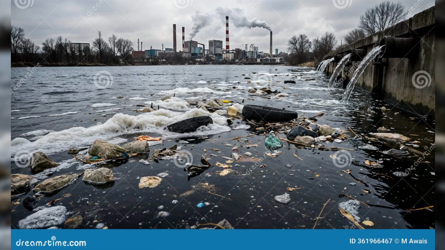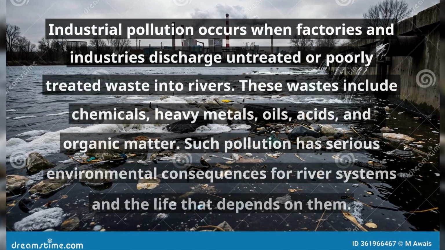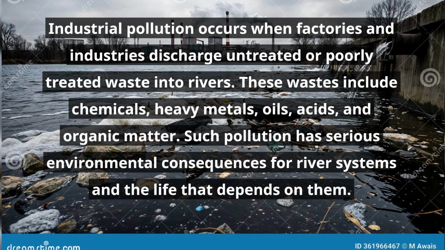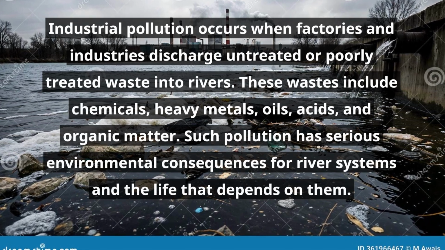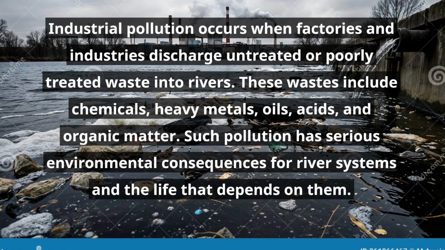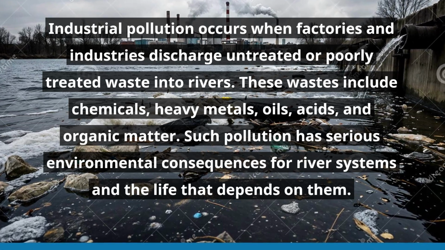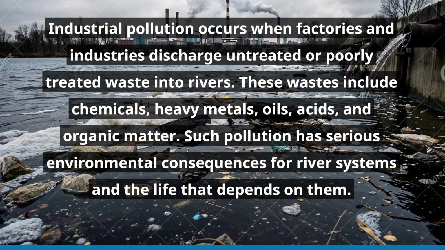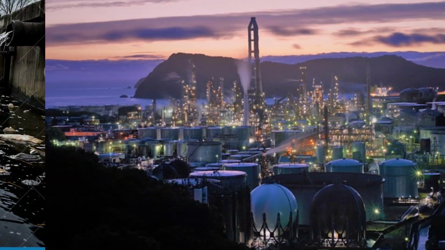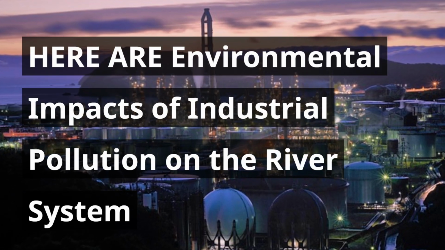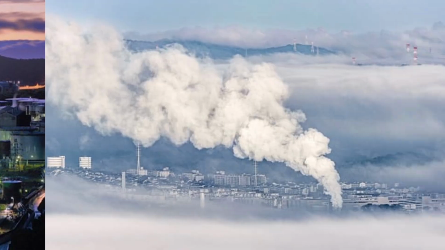Industrial pollution occurs when factories and industries discharge untreated or poorly treated waste into rivers. These wastes include chemicals, heavy metals, oils, acids, and organic matter. Such pollution has serious environmental consequences for river systems and the life that depends on them. Here are environmental impacts of industrial pollution on the river system.